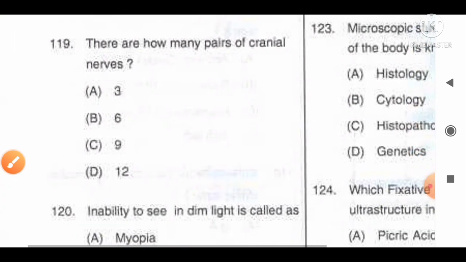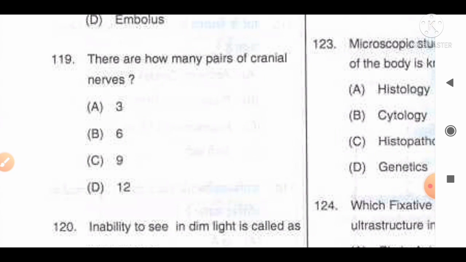Move to the next question, number 119. There are how many pairs of cranial nerves? And the options are A, 3 pair; B, 6 pair; C, 9 pairs; D, 12 pairs. And the information available regarding this question: there are 12 pairs, or a total of 24 cranial nerves, that arise from the brain and connect the brain and various parts of the head.